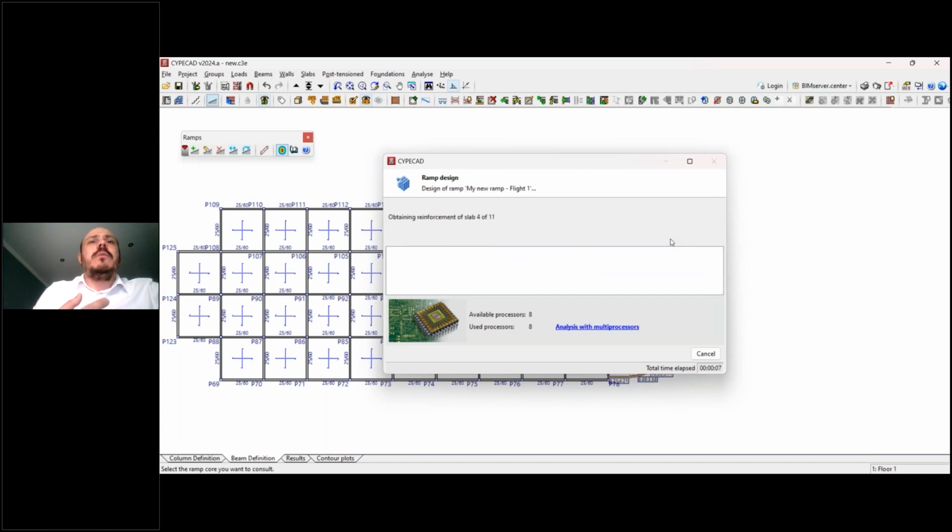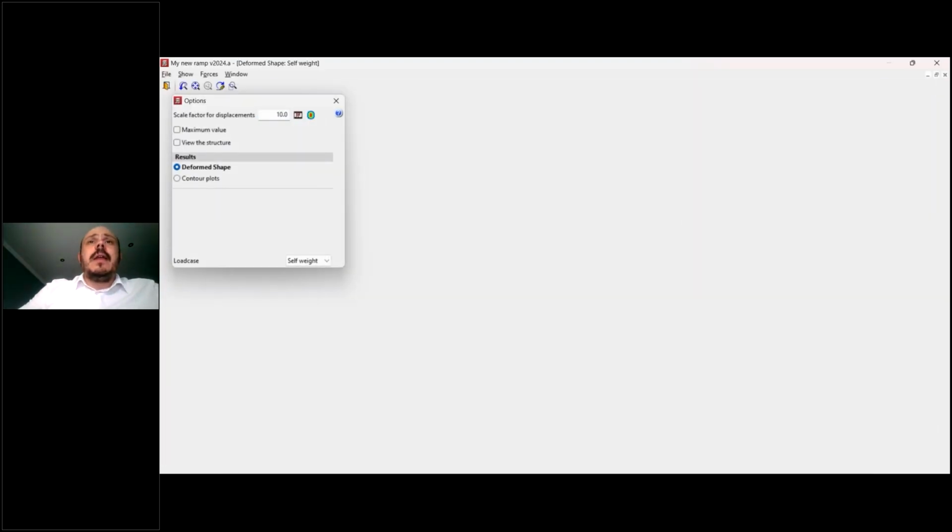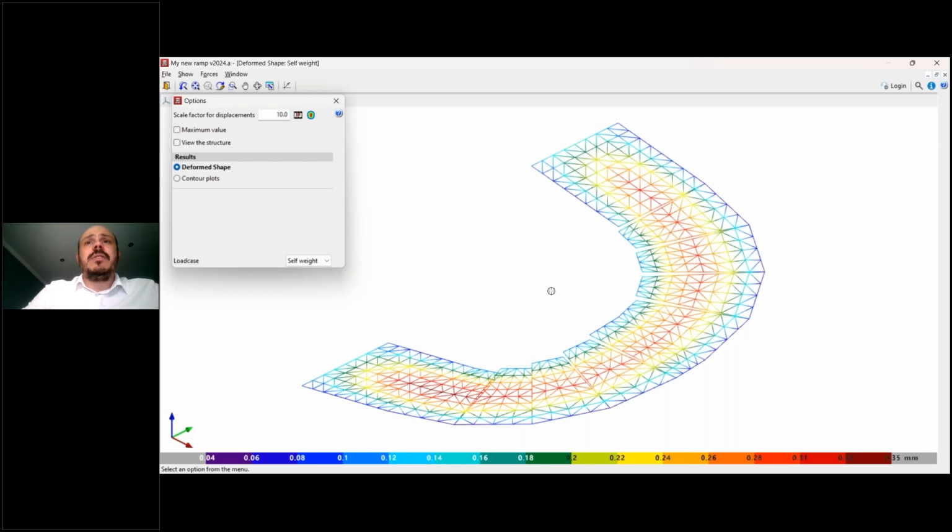So it's going to be very, very fast. Actually, we can have all the results in just some seconds, as you can see. And here we'll have some information related to the analysis. The interface here is quite similar to the interface that we have for the whole structure when we analyze all the other elements, like the beams, the slabs, the columns. It's quite the same system here.